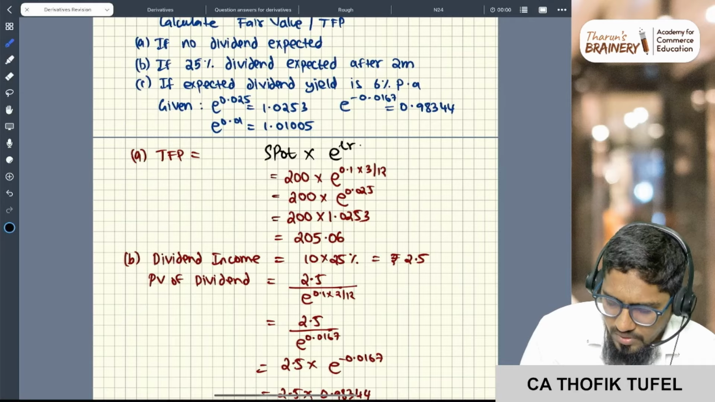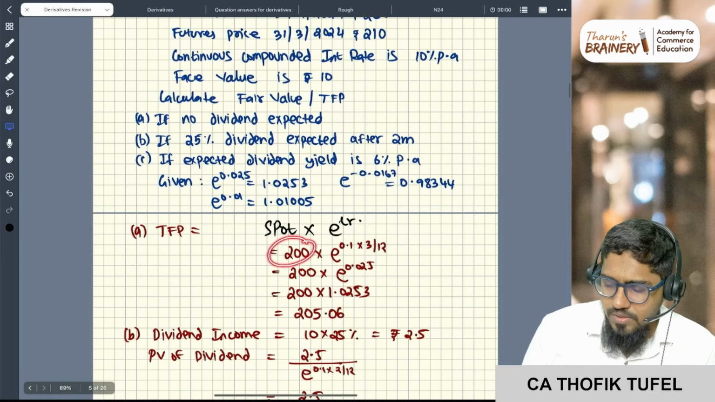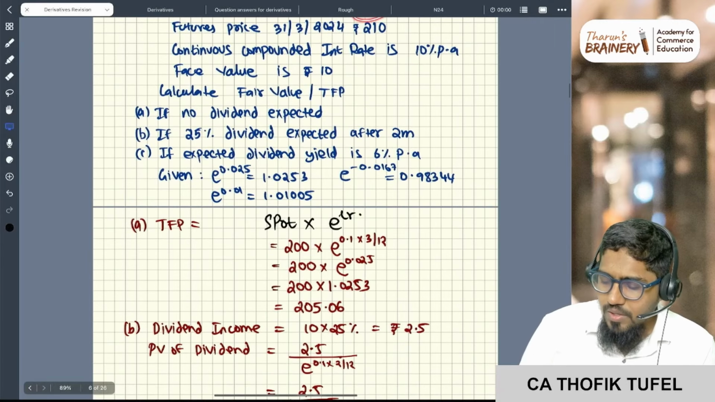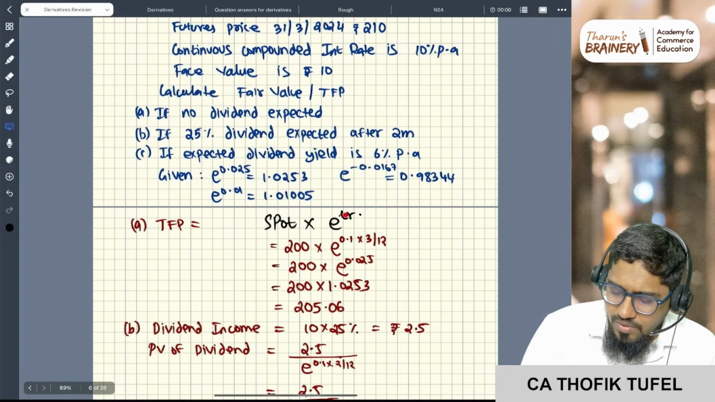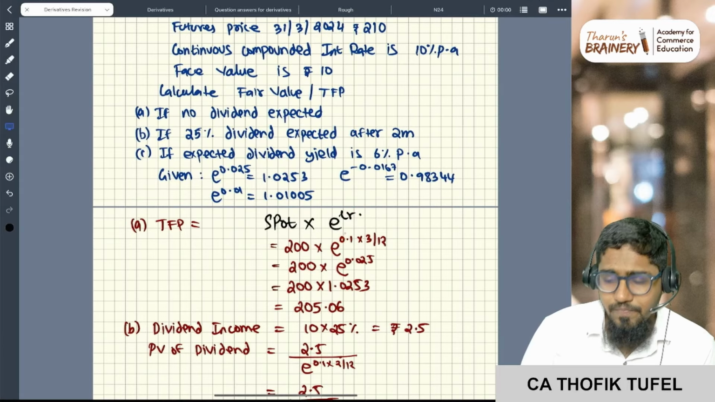Spot into e to the power rt. Okay, now what is spot, sir? 200. See here, spot is 200, e to the power r, the rate is 10 percentage, so 0.1.